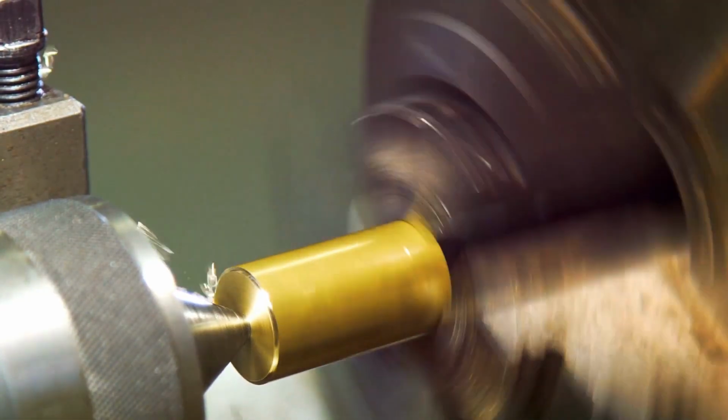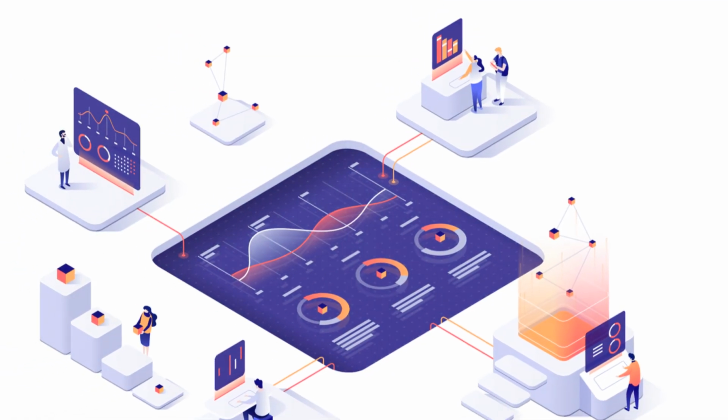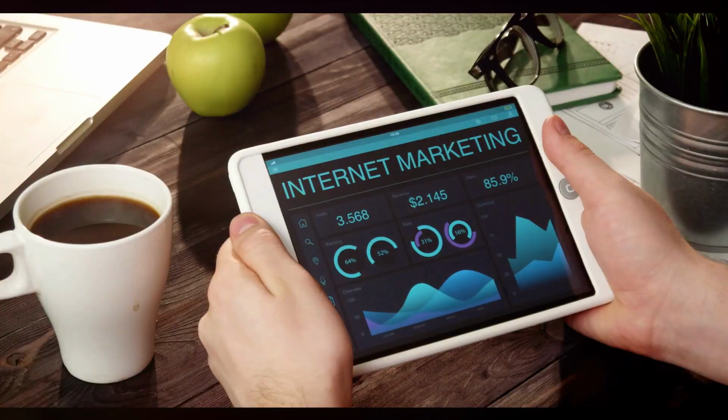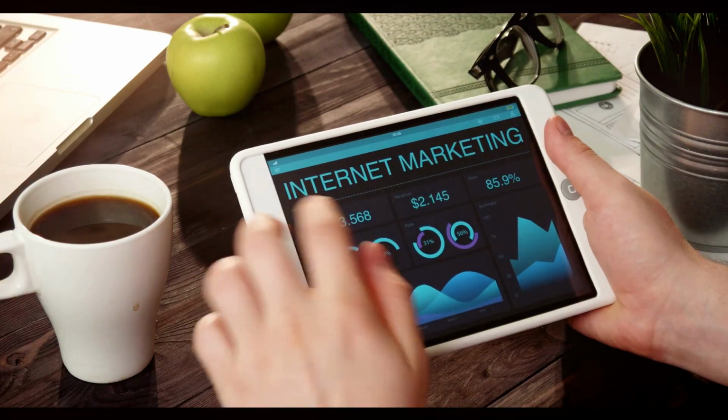Next up, analytics. Understanding your audience is key, right? Restream provides comprehensive analytics so you can track metrics like viewership, engagement, and platform performance. Optimize your content strategy based on real data.